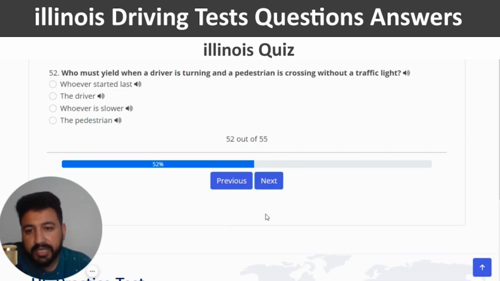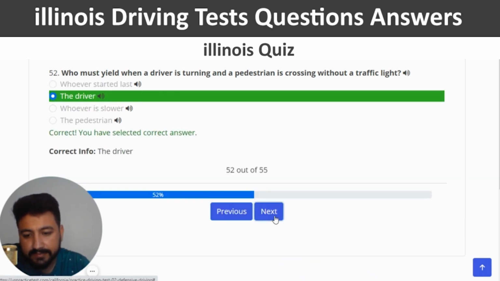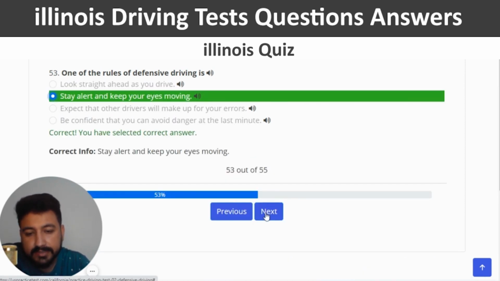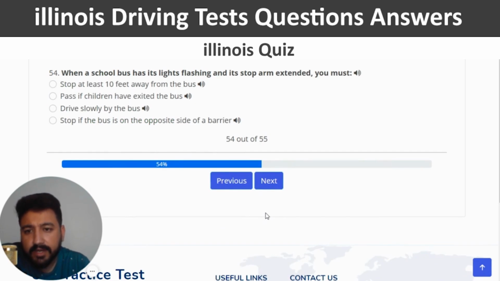And next, who must yield when a driver is turning and a pedestrian is crossing without a traffic light? So the answer is the driver, which is the second option. And next, one of the rules of defensive driving is stay alert and keep your eyes moving, which is the second option again, right? And next. The second last question is, when a school bus has its lights flashing and it stops with its arm extended, you must stop at least 10 feet away from the bus, which is the first option.